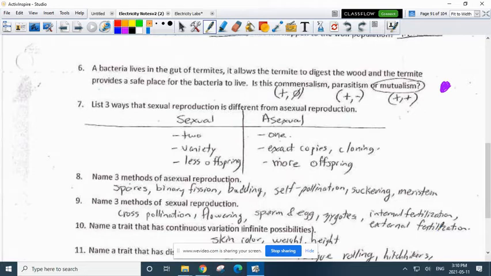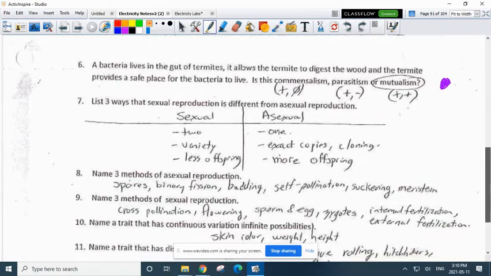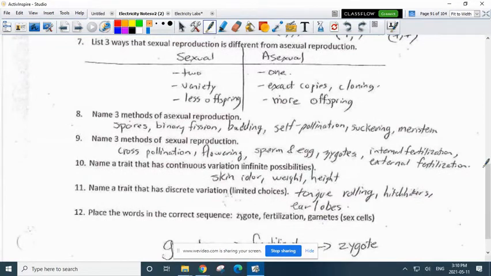Remember, the flower does not do asexual because it still has a sperm and egg. Even if there's only 1 flower and it self-pollinates, that's still sexual reproduction. It's just very poor sexual reproduction. Number 10, name a trait that has continuous variation. That would be something that has lots of possibilities like skin color, weight, height. Name a trait that has discrete variation. Remember, I taught you it's either this or that. So tongue rolling, hitchhiker's thumb, earlobes, there's limited choices there.